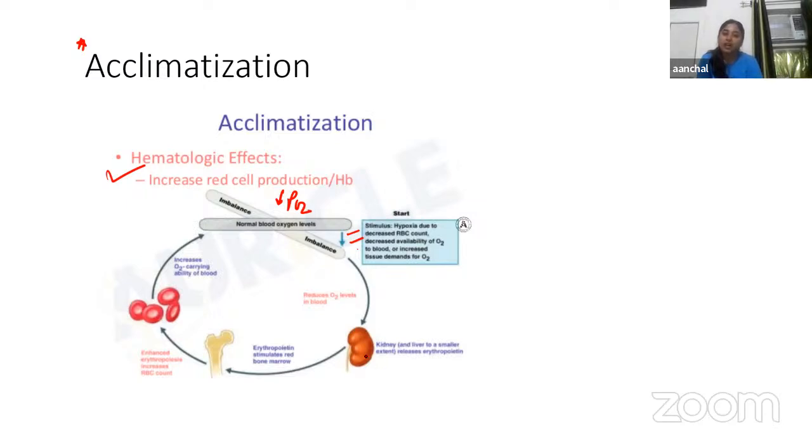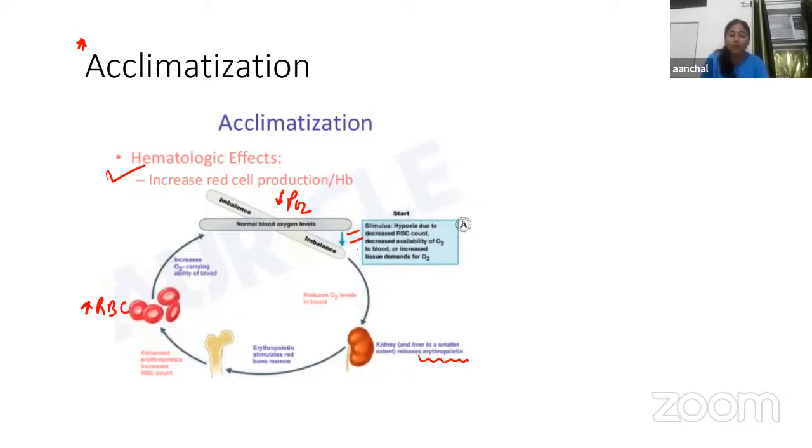The kidney will start releasing a very important hormone known as erythropoietin. Erythropoietin is responsible for the stimulation of bone marrow. If the bone marrow is stimulated, it will cause an increase in the RBC count. And if the RBC count is more, it means the acclimatization or adaptation has been done by the body.